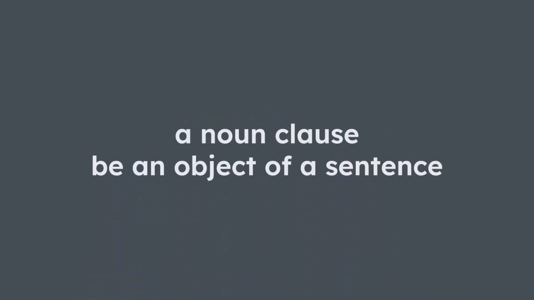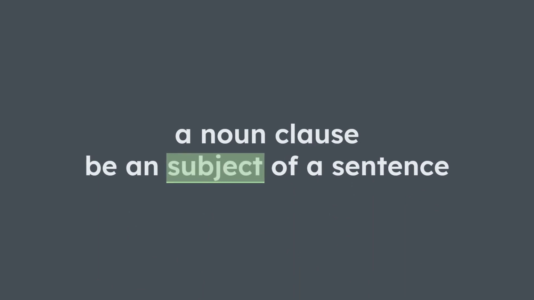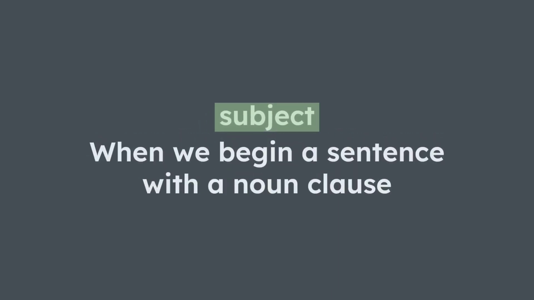Please bear in mind that not only can a noun clause be an object of a sentence as what has just been shown, but also it can be a subject of a sentence. When we begin a sentence with a noun clause, then the noun clause acts as a subject in a sentence. The following examples show you that noun clauses act as subjects in sentences.